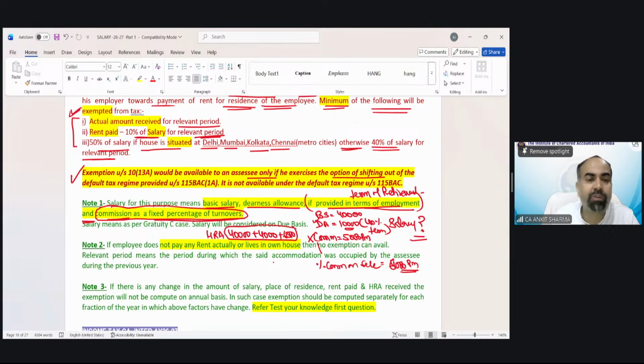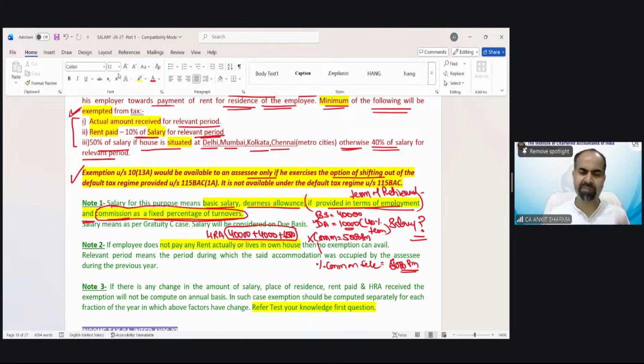So for the purpose of HRA, we have to take the basic salary. We need not include advance or arrear of salary. You will include only the basic salary plus dearness allowance if as per terms of employment or retirement benefits, and only that commission which is a percentage commission on turnover or sale.